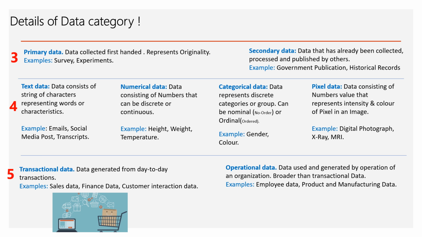Coming to the third one, we have from a source point of view, the type of sources. We can have primary data or secondary data. Here the data is collected first hand, and it represents the originality of the data. These can be collected using a survey or experiment in the laboratory, and are primary data. Most of the researchers tend to take primary data as its source of data rather than considering the secondary data. So what is secondary data? The data that is already collected, processed, and published by others is what we're trying to use.